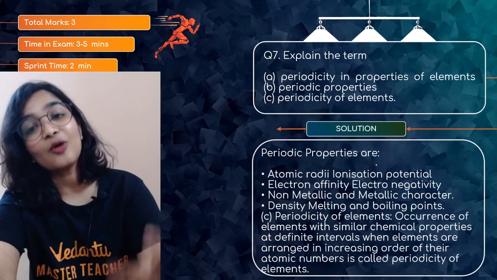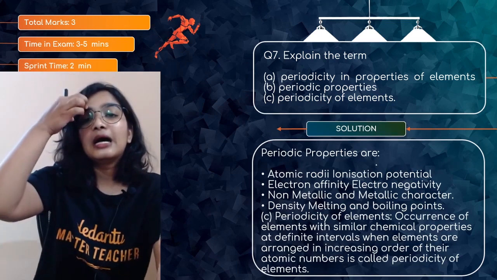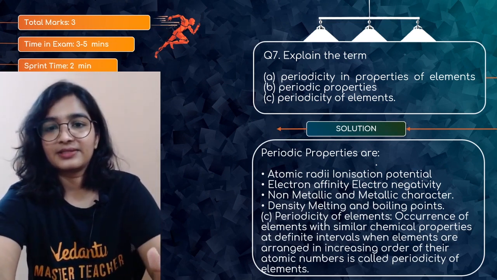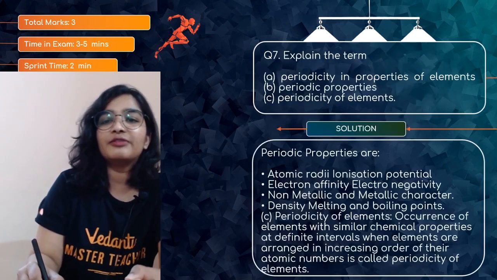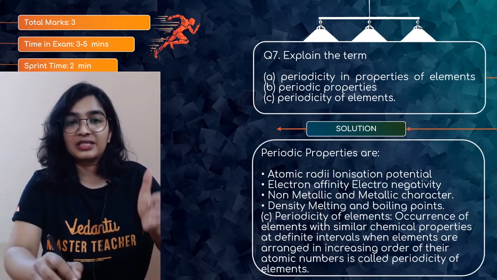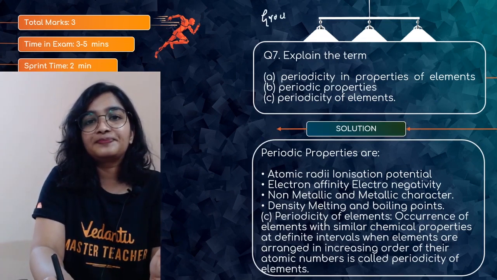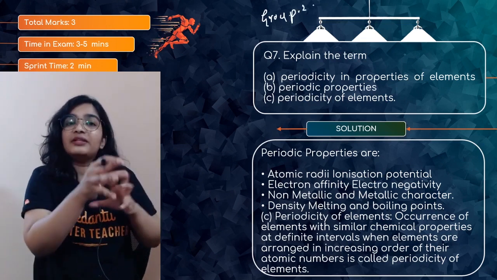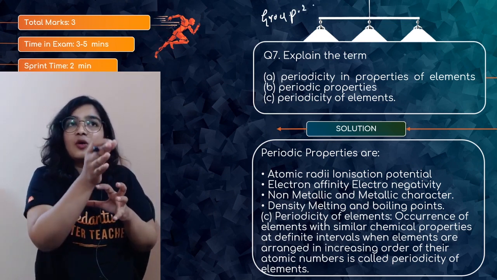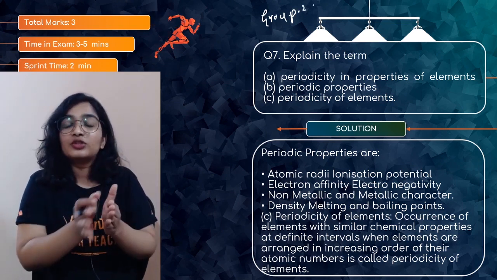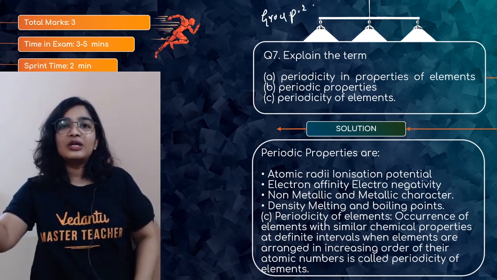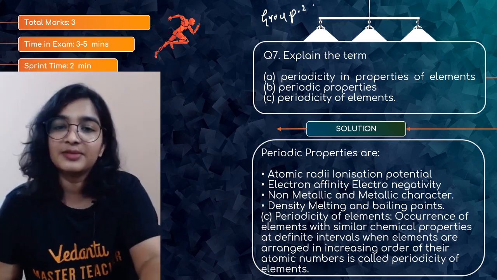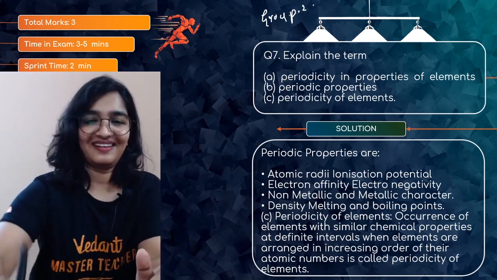And then periodicity of elements is basically the occurrence of elements with similar properties. I was talking about group 2 just now. Those elements have similar properties, so they are placed in the same group. You can find that periodicity, that is after 2 elements, 8 elements, 18 elements, 32 elements. That is what is periodicity of elements. That's clear, no? Confused?